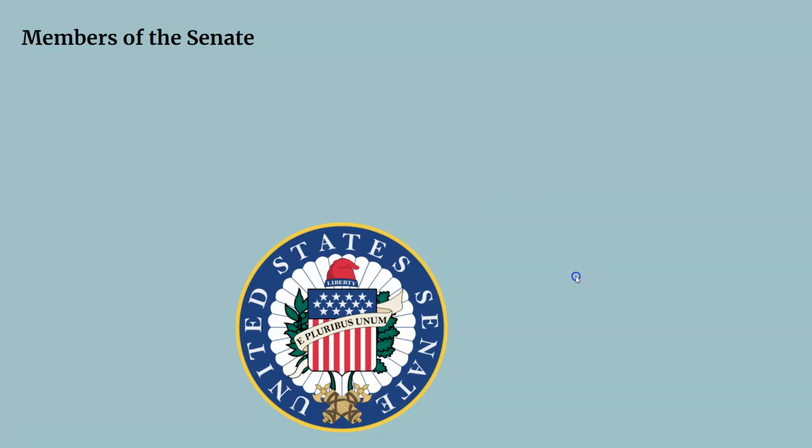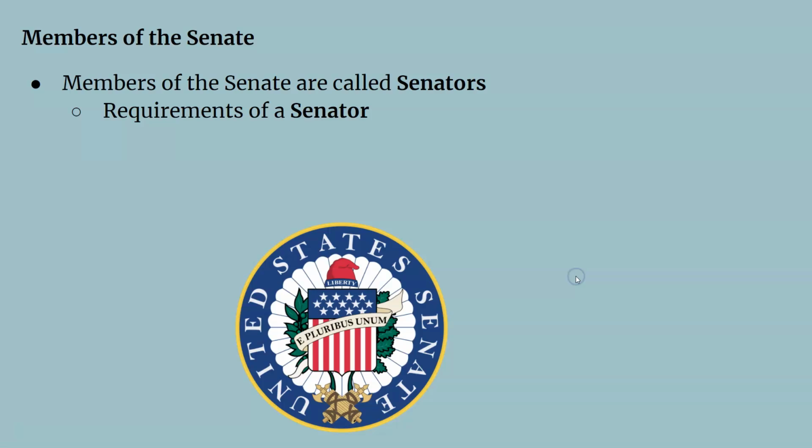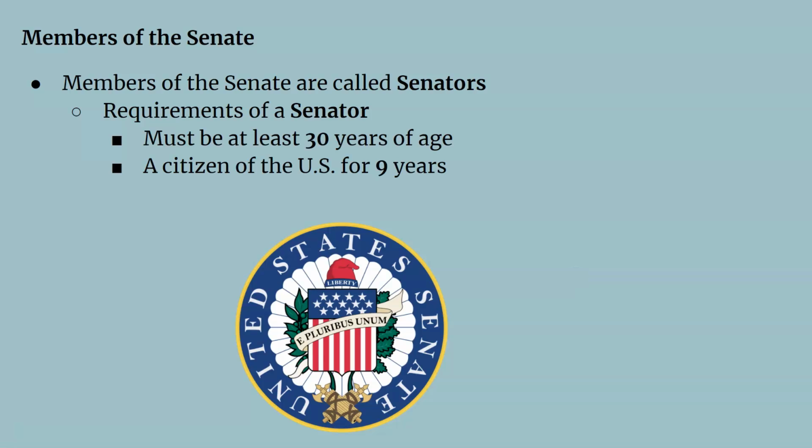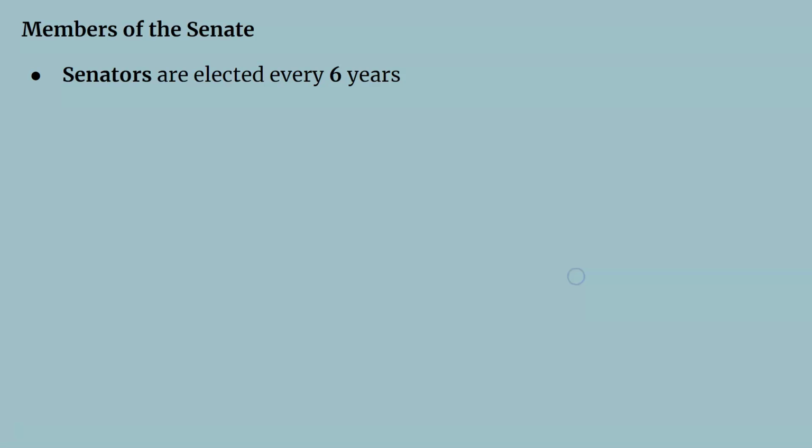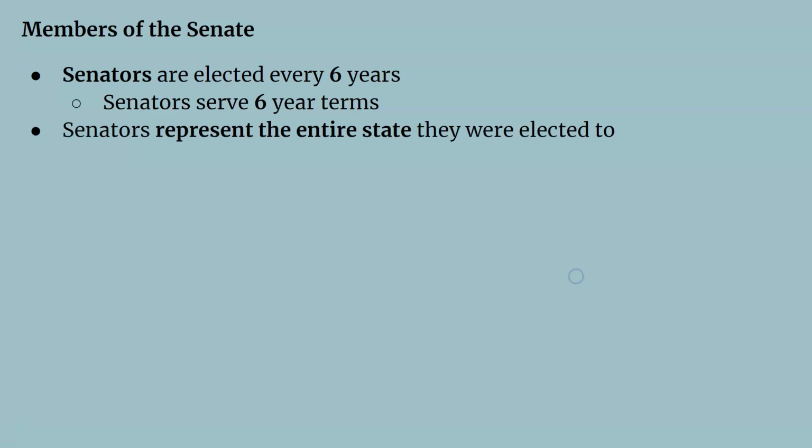So now the members of the Senate. Members of the Senate are called senators, and the requirements of a senator are that they have to be at least 30 years old, have to be a citizen of the United States for 9 years, and must live in the state they represent. Senators serve for 6-year terms, which is a long time. So they run for re-election every 6 years.